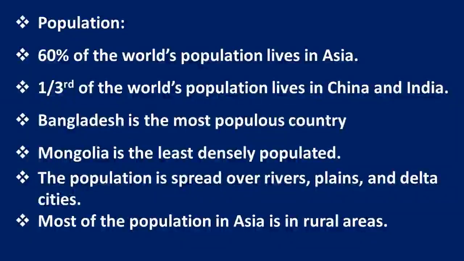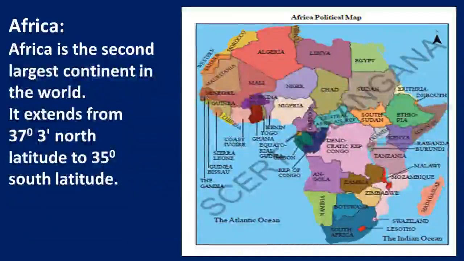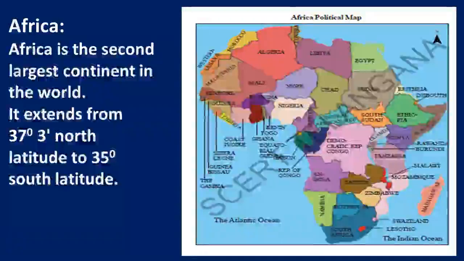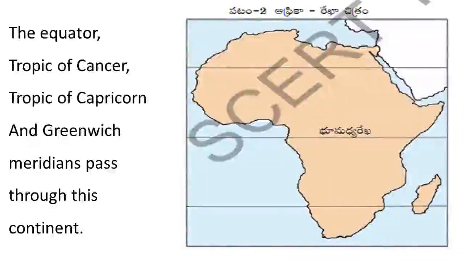Now let us see about Africa, which is the second largest continent in the world. It extends from 37 degrees 3 minutes north to 35 degrees south. This means Africa is spread in both hemispheres, the north and the south. The equator, Tropic of Cancer, Tropic of Capricorn and Greenwich all pass through this continent.